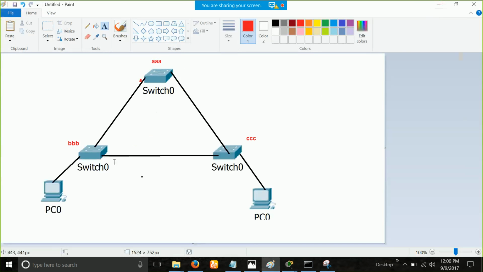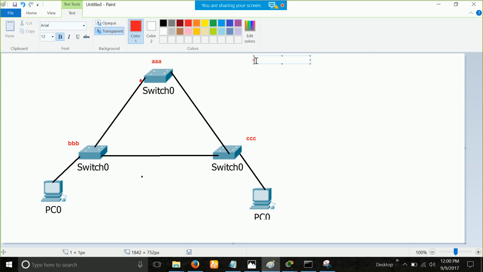So we have AAA, BBB, CCC. Okay, so now we have the MAC address. Now what to do after that? Now every switch actually has a bridge ID. Every switch has what is known as a bridge ID. And what is the bridge ID? It is nothing special but a combination of the MAC address dot priority.